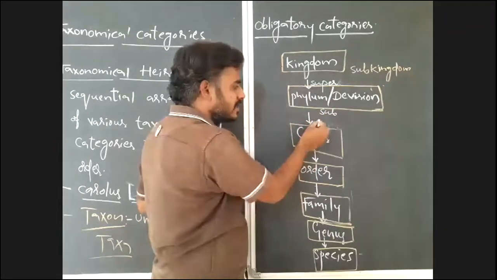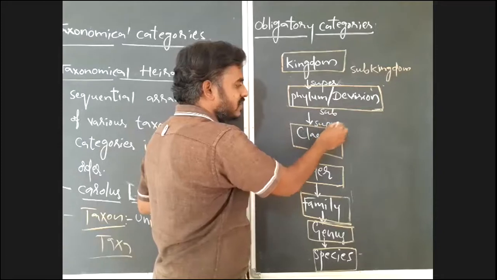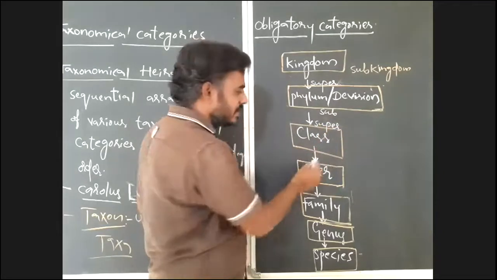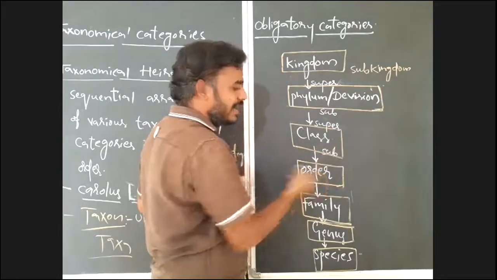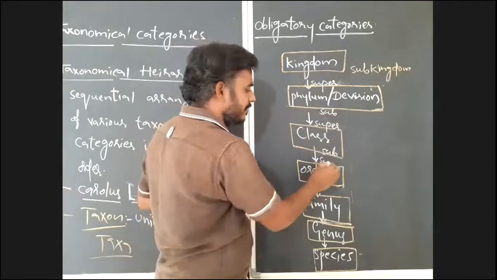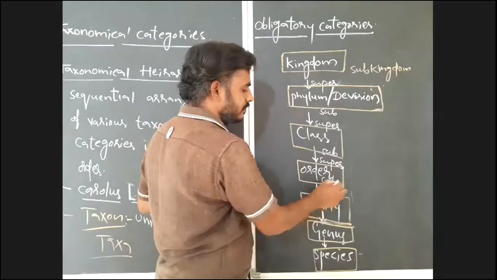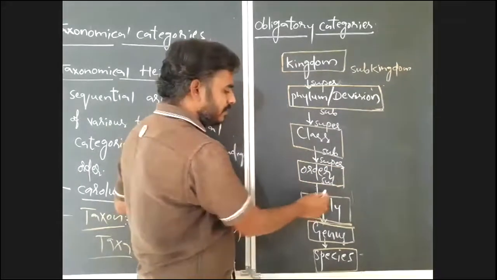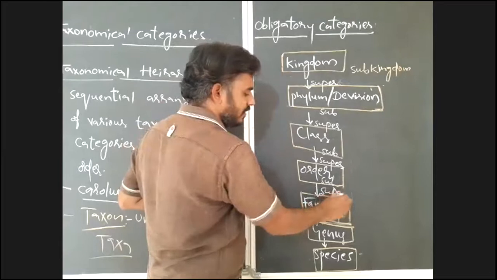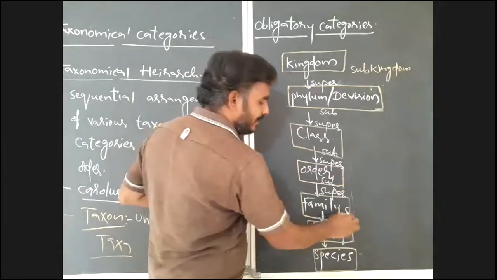Above the class, superclass. After class, subclass. Above the order, superorder. After order, suborder. Above the family, superfamily. After family, subfamily.